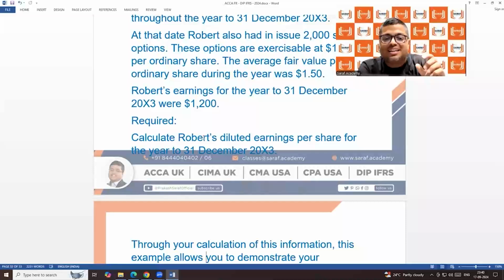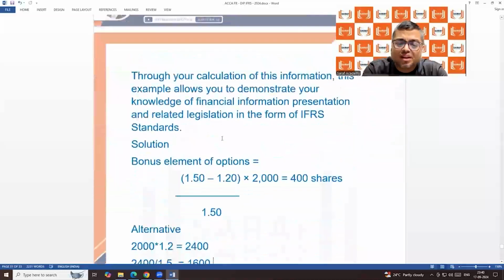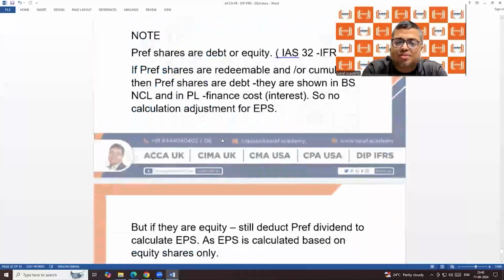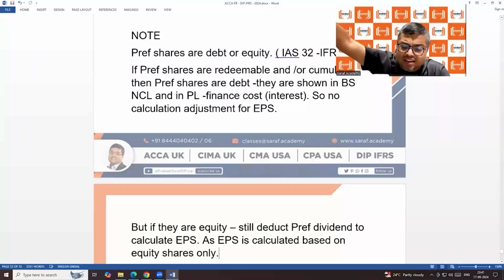So I mean to say that when we are paying dividend, and if preference shares are not redeemable, and preference shares are not cumulative, then the payment of preference dividend will also come under the statement of changes in equity, as a deduction from retained earnings. Somebody will say, what?